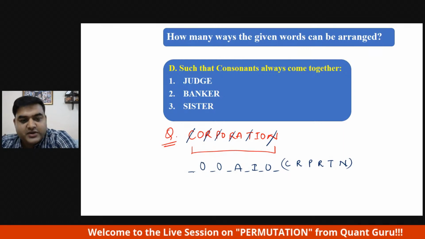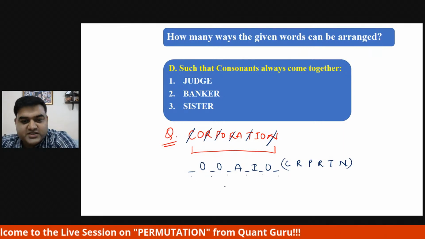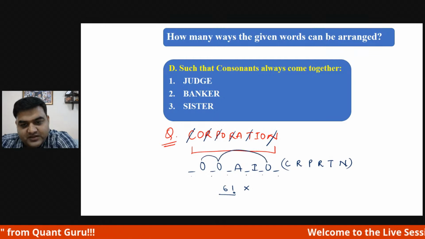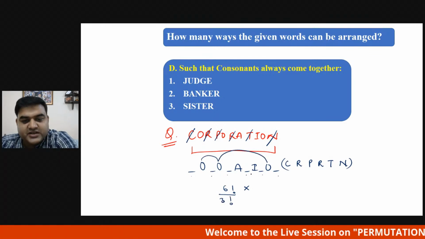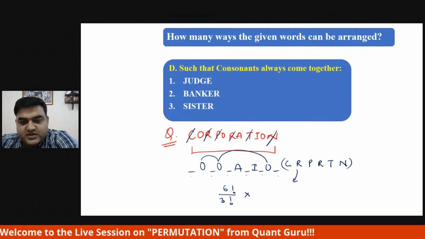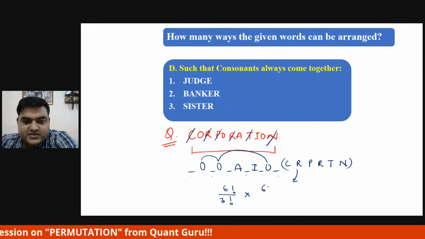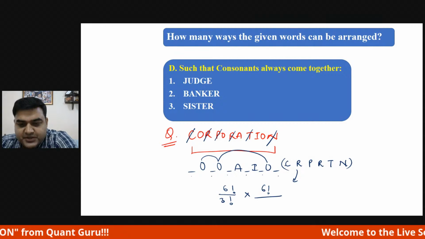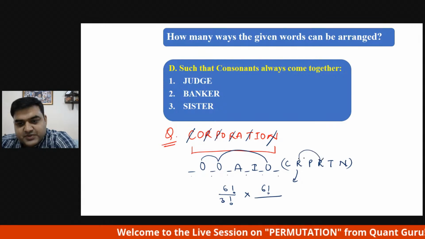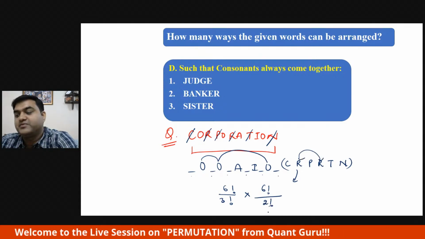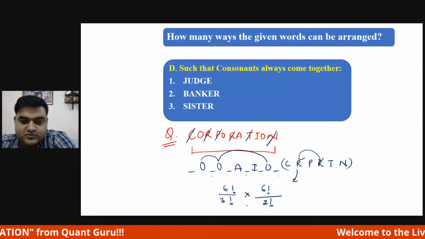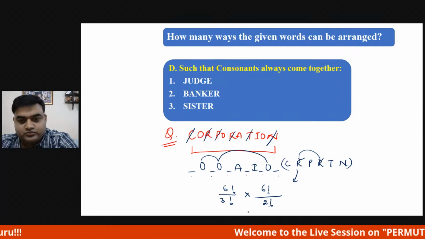So how many ways are there? 1, 2, 3, 4, 5, 6. So 6 ways, and how many repetitions? 1, 2, and 3. So O is repeated 3 times, A is not repeated, I is not repeated. Into, and this one, 1, 2, 3, 4, 5, 6. So 6 factorial divided by, how many repetitions are there? C is repeated how many times? No time. And R is repeated 2 times. So 6 factorial divided by 3 factorial into 6 factorial divided by 2 factorial. That is the right answer.